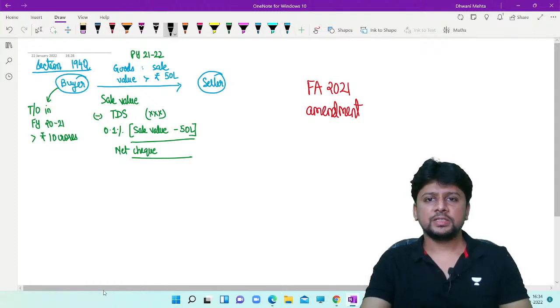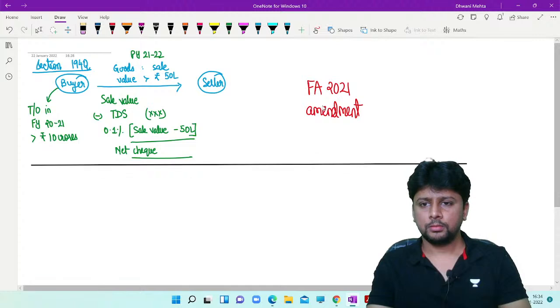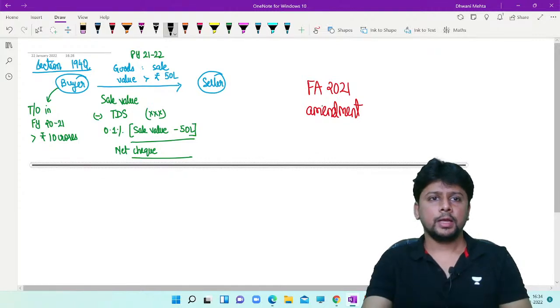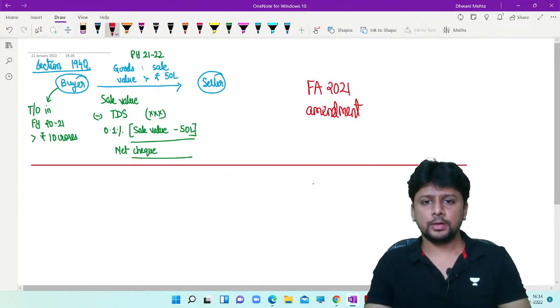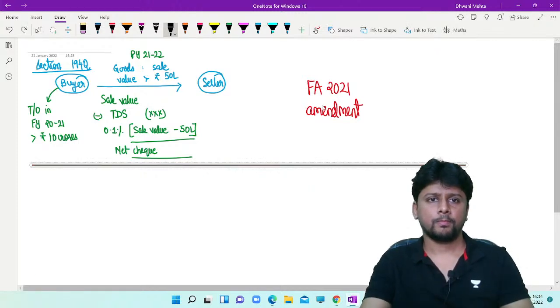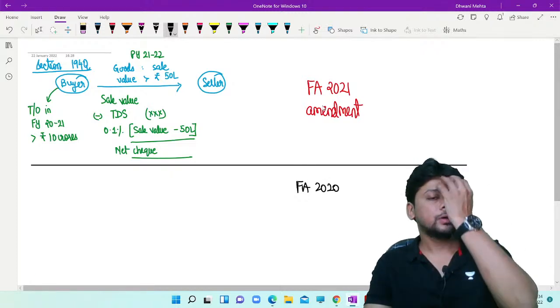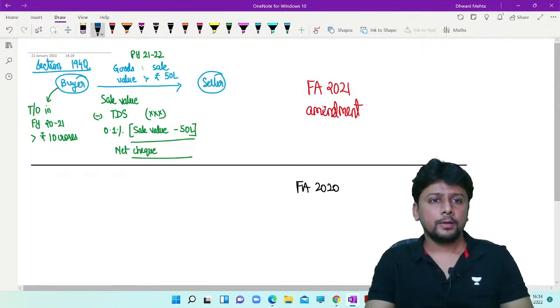And the same government in 2020 has already introduced an amendment.